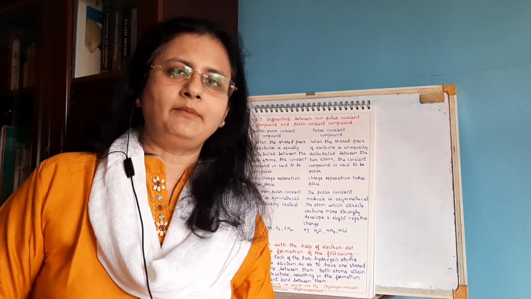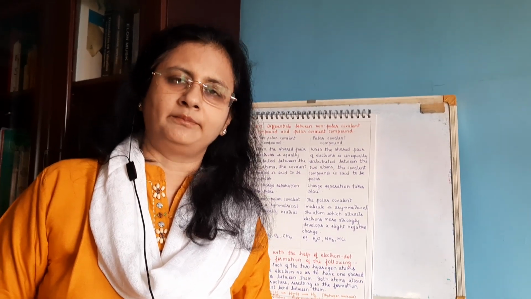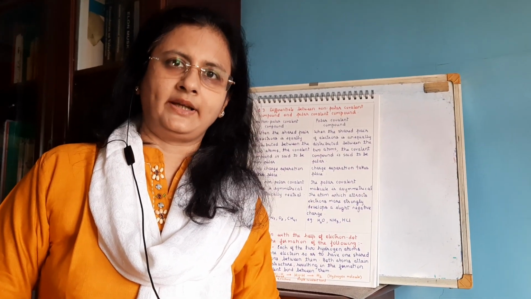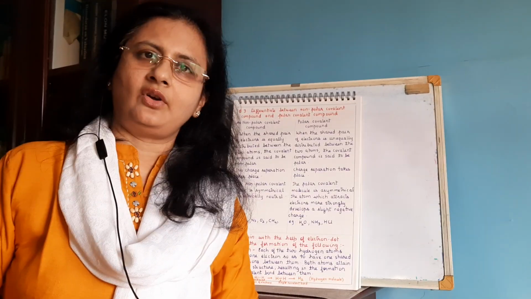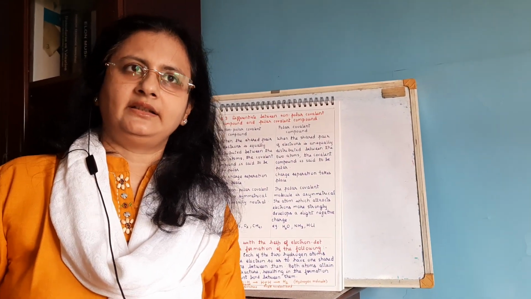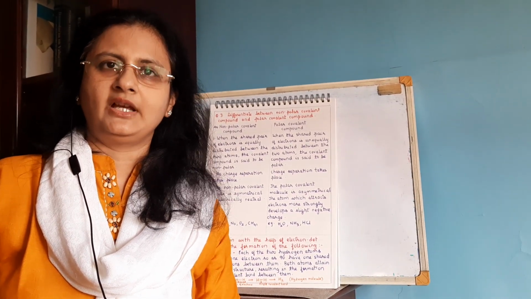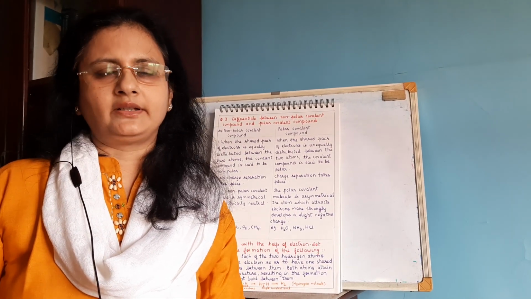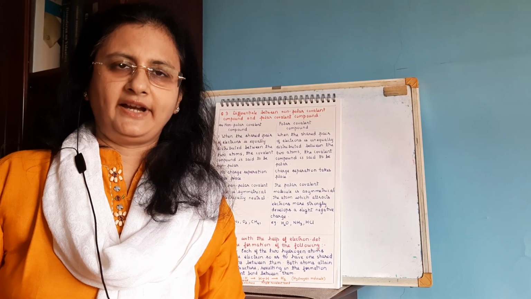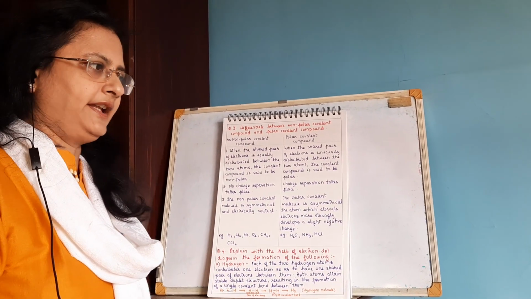So do you remember examples of polar covalent compounds? Yes, very good. Water is a polar covalent compound. HCl is a polar covalent compound. Ammonia is also a polar covalent compound. And non-polar covalent compounds: hydrogen, oxygen, nitrogen, then carbon tetrachloride, methane, all are non-polar covalent compounds. So this difference between non-polar and polar covalent compounds is very important. Give 5 stars to it. We'll quickly look at the differences and then proceed with the electron dot structure.